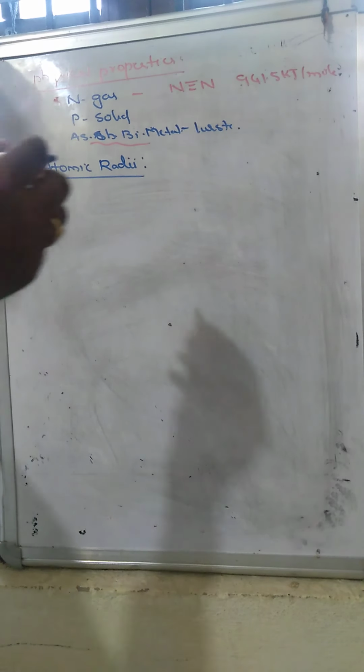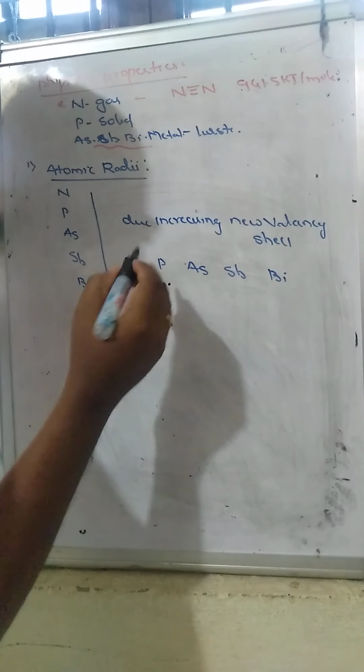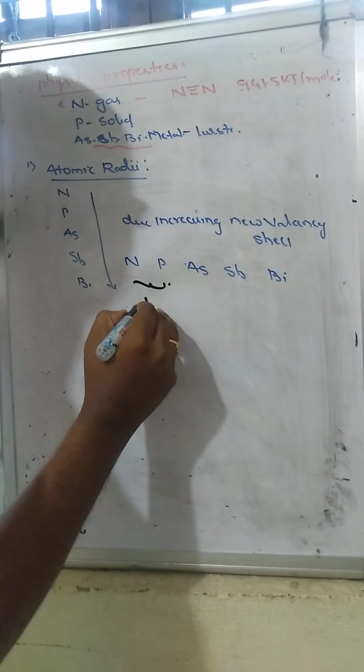But if you look at nitrogen, phosphorus, arsenic, antimony and bismuth, you will see that there is a huge increase in atomic radii from nitrogen to phosphorus. When compared to arsenic to antimony and antimony to bismuth, there are very small differences in the increase of atomic radii. So what is the reason? The atomic radii always increase from top to bottom, but the change is much larger from nitrogen to phosphorus.